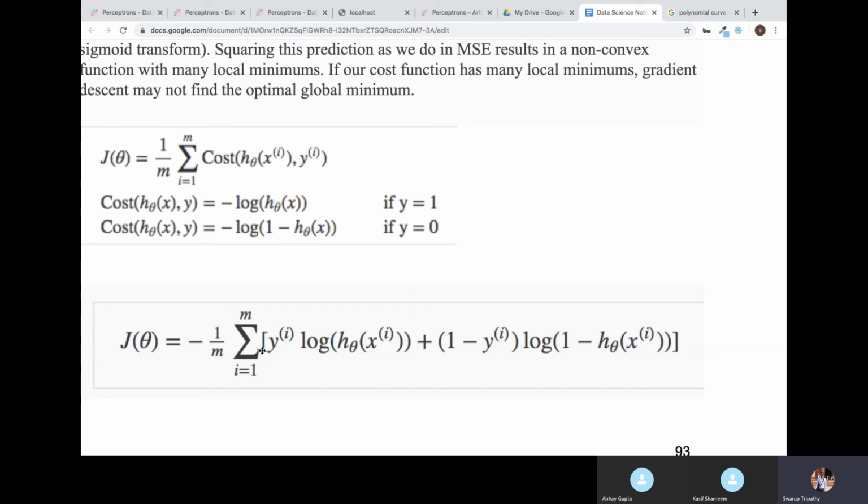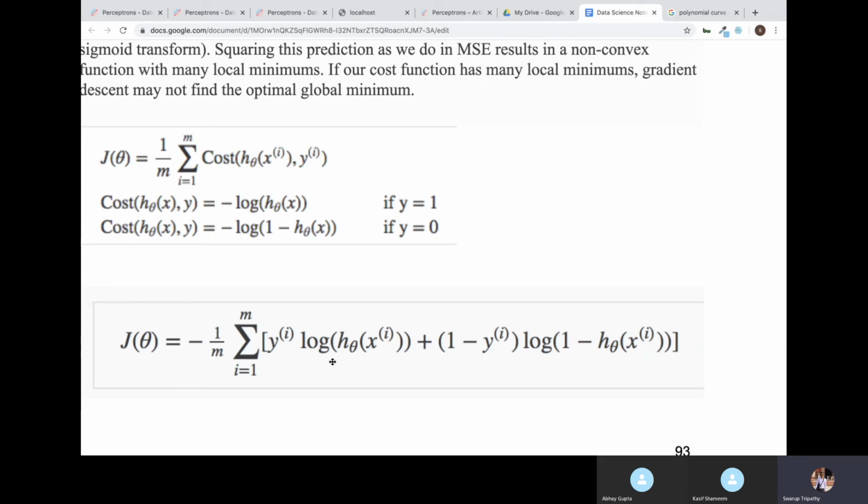Y is your observed value, and h theta x is a predicted value, that is y pred. Usually we write it as y pred, here the notation is different. So minus 1 by m summation of y into log of y pred plus 1 minus y into log of 1 minus y pred. That is your J value here.